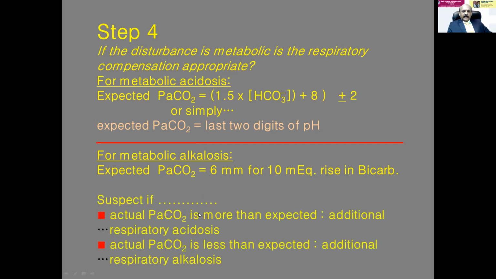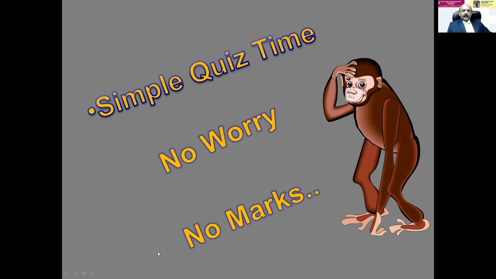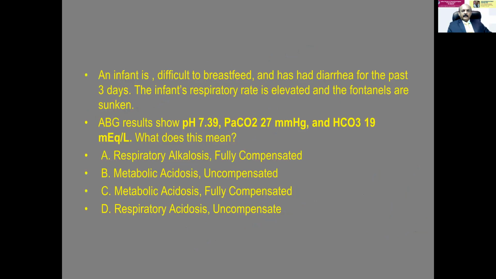If the actual PaCO2 is more than expected, there is additional respiratory acidosis. If the actual PaCO2 is less than expected, there is additional respiratory alkalosis. Now, if you interpret all these questions, you can be confident of interpretation of ABG, at least for the examination. So this is quiz time, but don't worry, no marks will be given for this. I will give you the answers, so you don't bother.